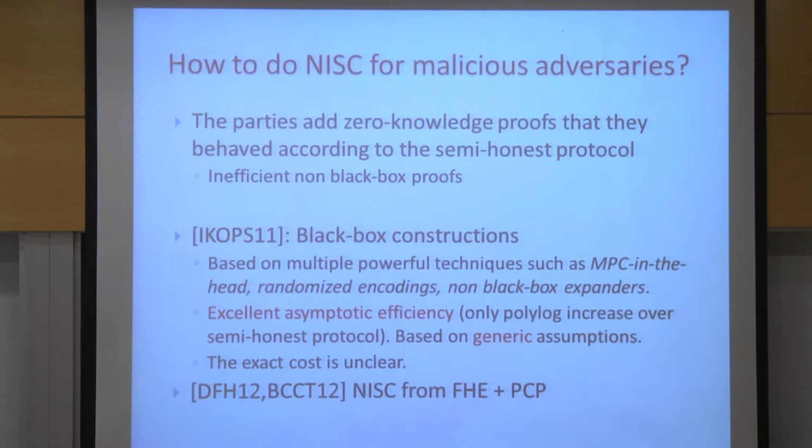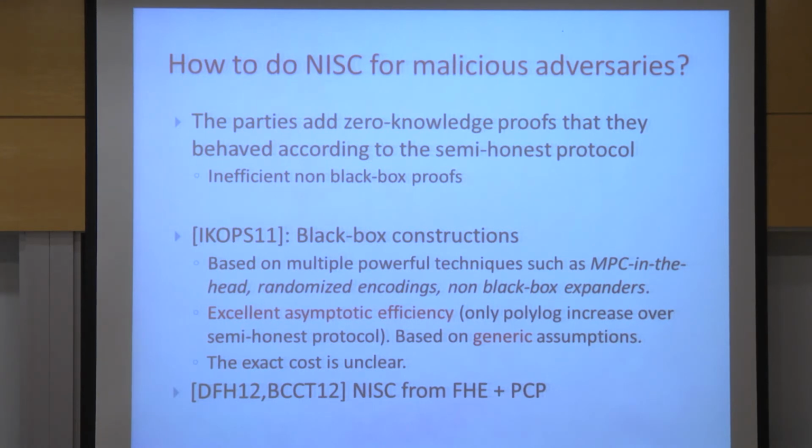And there's very impressive work that actually initiated our interest in this line of work. This work was done by Yuval Ishai, Eyal Kushilevitz, who are sitting here, Ostrovsky, Prabhakaran, and Sahai, and they showed how to do non-interactive computation in a black-box way, without using these inefficient zero-knowledge proofs.